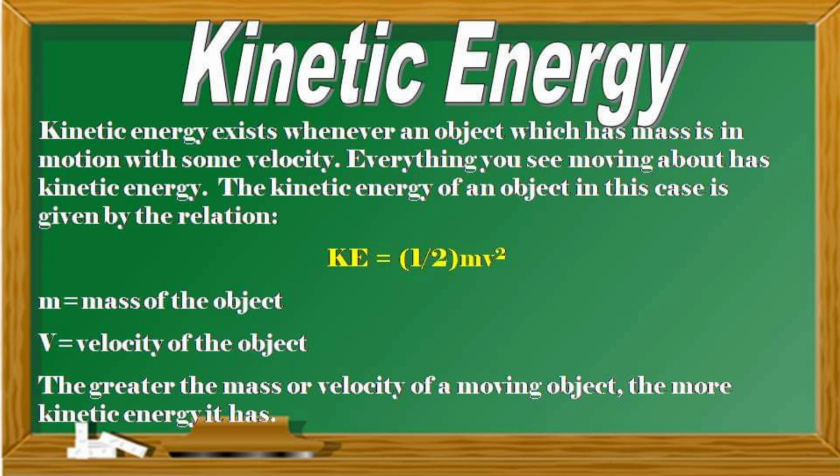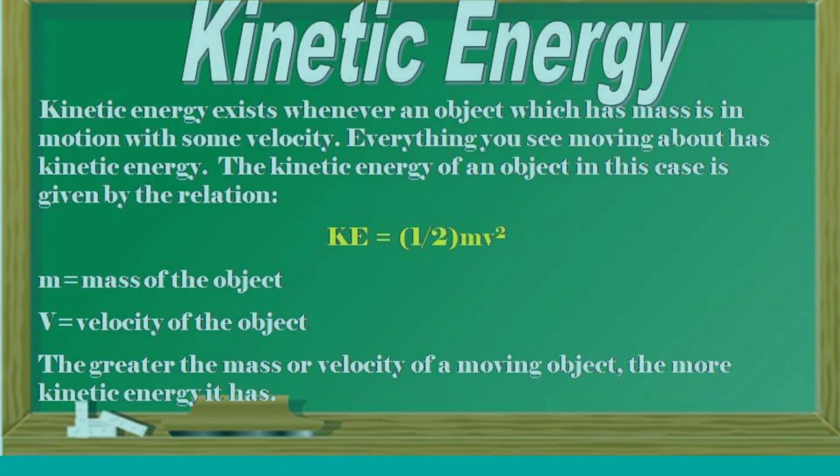The formula here is KE = 1/2 mv². M stands for mass of the object. V stands for velocity of the object. The greater the mass or velocity of a moving object, the more kinetic energy it has.